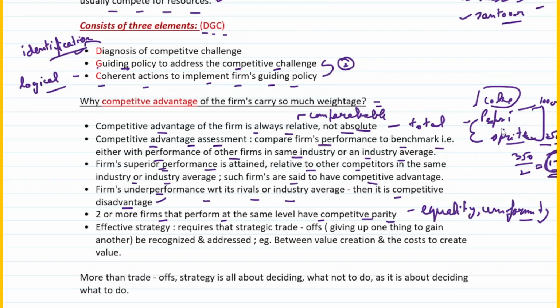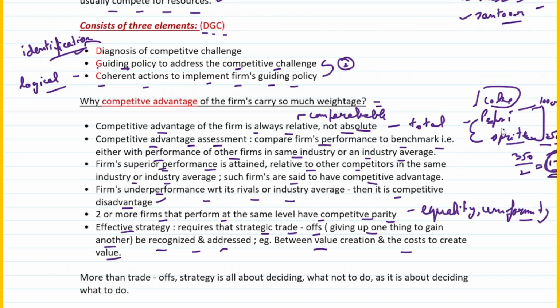And finally, effective strategy. What is an effective strategy? It requires that strategic trade-offs be recognized and addressed. What do you mean by strategic trade-offs? Giving up one thing to gain another. Let's understand it in a better way with an example of a trade-off between value creation and the cost to create that value.